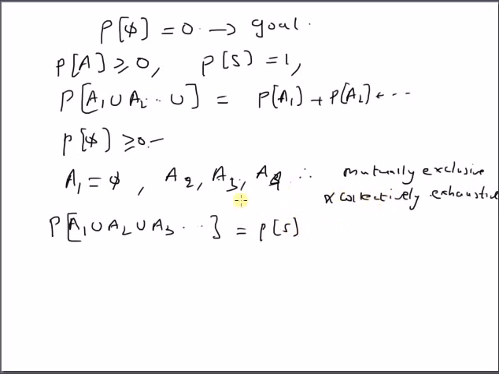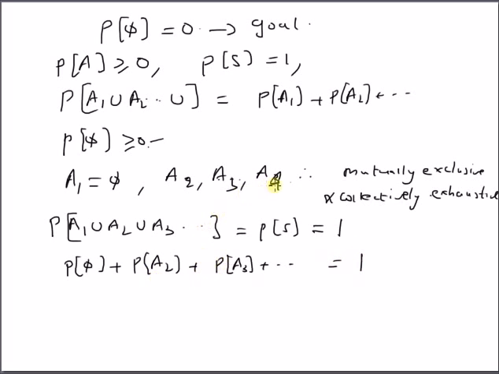That is because we assume that all the events, including the event empty set, are collectively exhaustive and mutually exclusive. So the probability of this union should be equal to the probability of the sample space, which is equal to 1. But from axiom 3, we know that this is equal to the sum of the individual probabilities, which is the probability of phi plus the probability of A2 plus the probability of A3 and so on, is equal to 1.